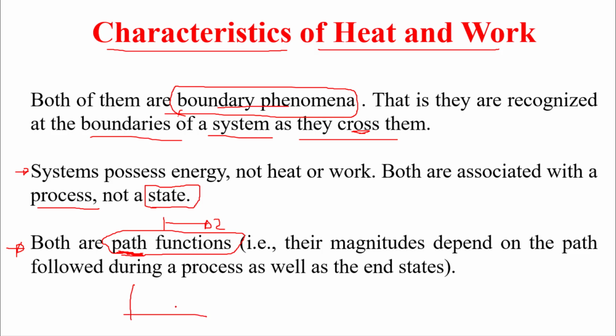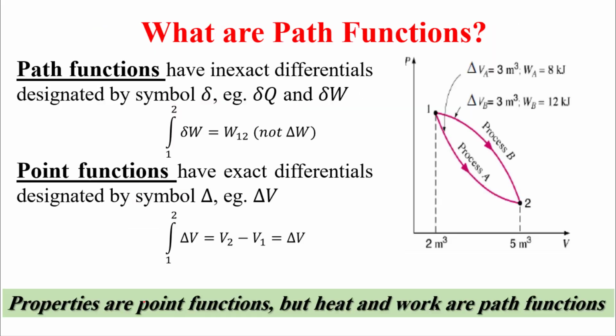Remember when we draw 1 to 2, then we draw a line. This line we name it as path. Okay, so both Q and work depend on this path and the function of this path. That is, their magnitudes depend on the path followed during the process as well as the end states. So they depend on the end state and the path itself.